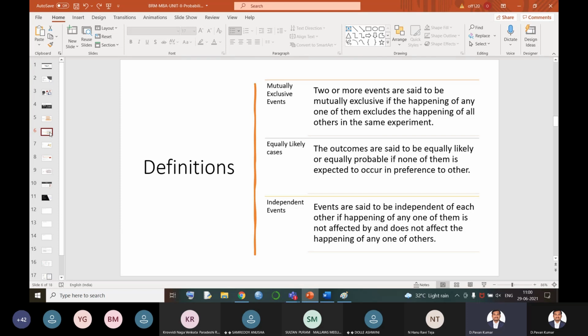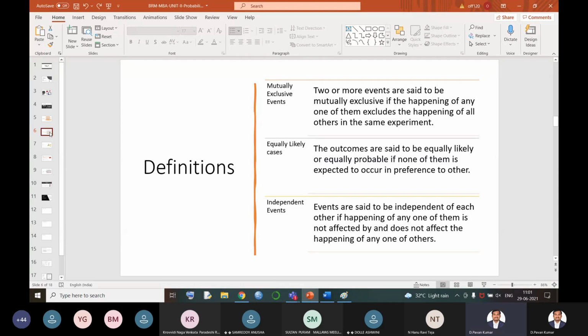Now, equally likely cases. Equally likely cases means what? Let us take the same example once again. What is the probability of getting head? It is 1 by 2. Tail is also 1 by 2. That means both the probabilities are equal. Yes, of course. Now, if 60 people are there, what is the probability of each and every person? 1 by 60, 1 by 60, 1 by 60. Every person has the same probability. No other person has more probability, not 2 by 60 or 3 by 60. Every person has the same probability. That means all the outcomes should have an equal chance of probability. Then those cases are said to be equally likely cases.